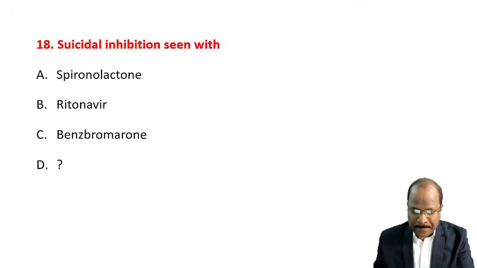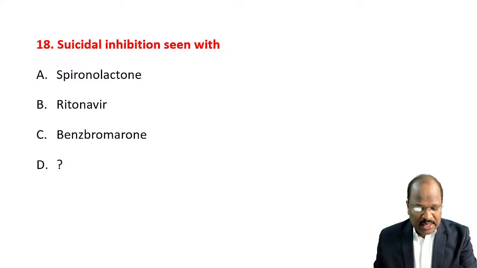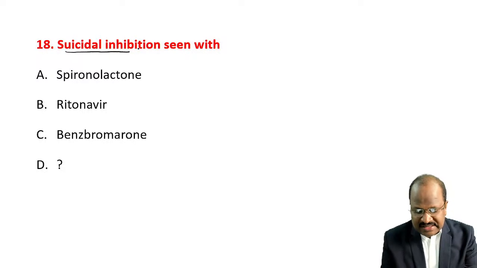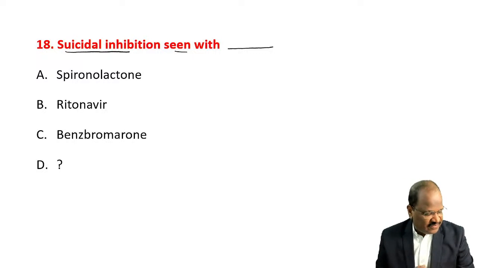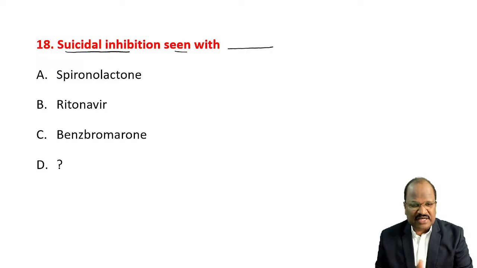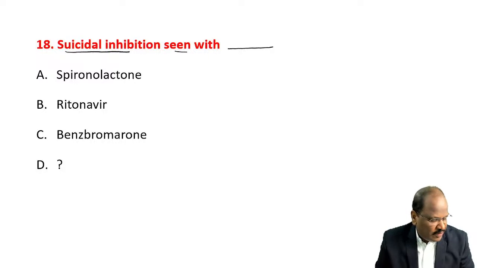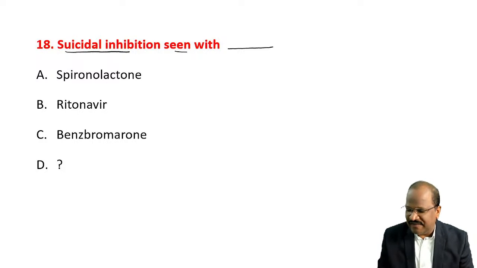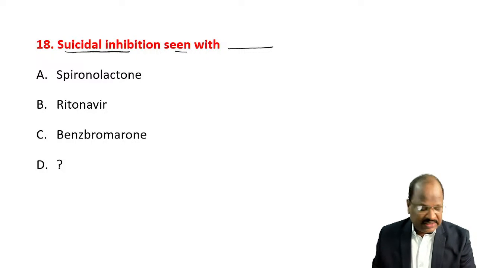Okay. Next. This is again a confusion. Can you please help me? Suicidal inhibition is seen with the dash. Whether this question is there, if there, what are the options given? Can you please tell me? Suicidal inhibition seen with spironolactone, ritonavir, benzbromarone, and one more option I've not got. Can you please tell me whether the question was there or not?